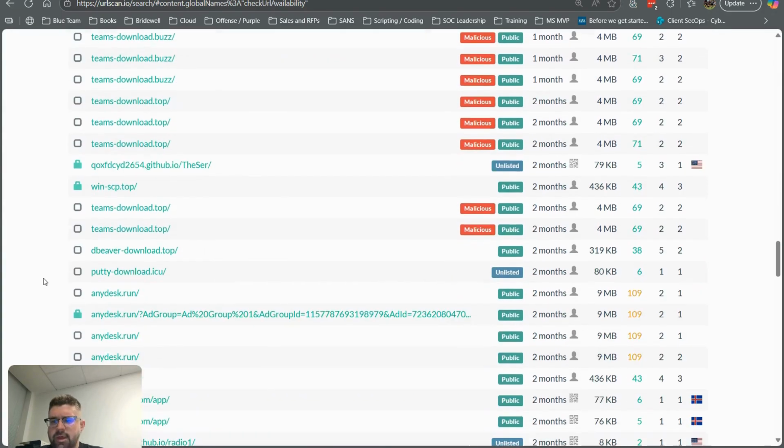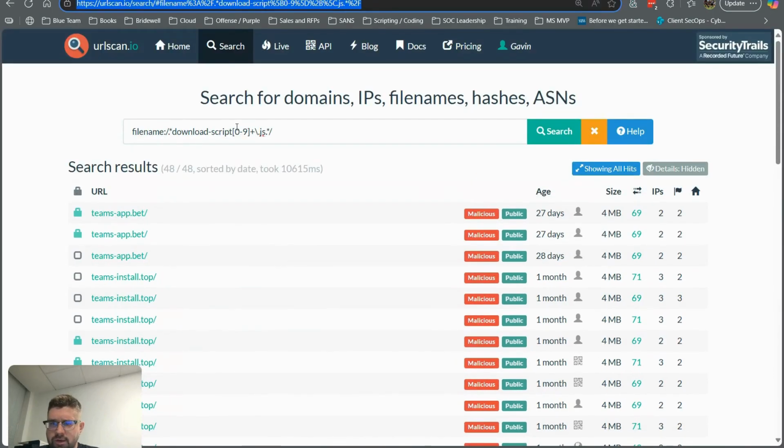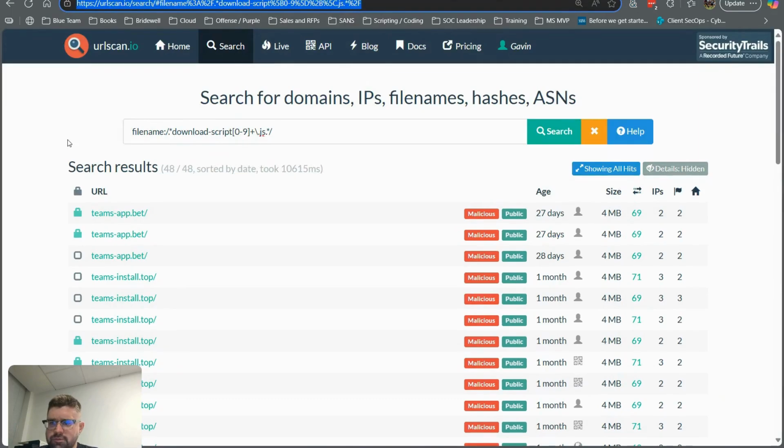These, again, may not all be Vanilla Tempest, so that's where using this download script in combination with something like that could zero it down to a particular cluster of activity or a smaller operation or campaign.